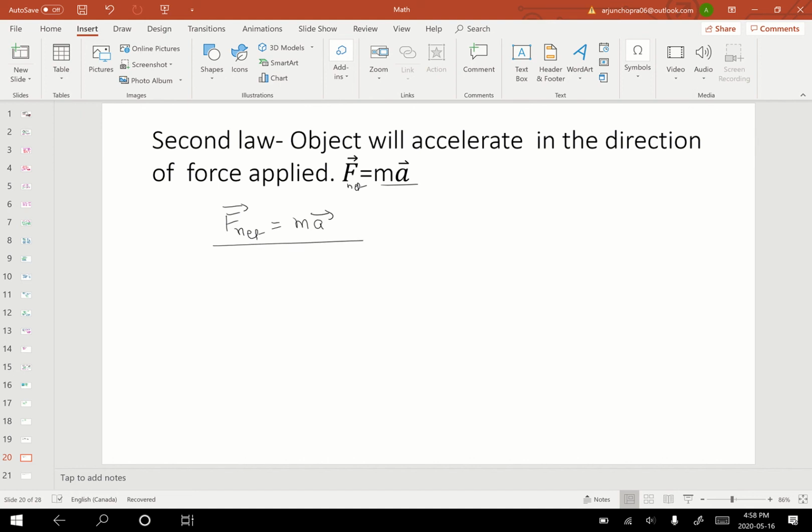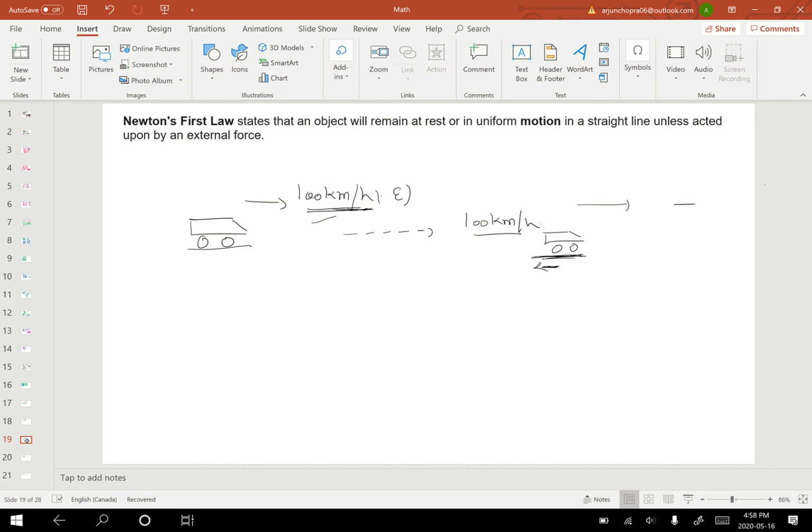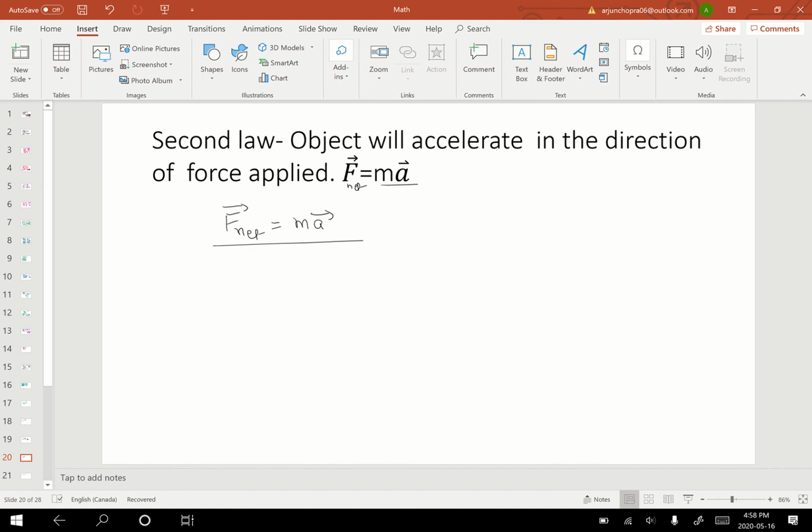So what do I mean by the complete law? Because the previous one does not talk about any frictional forces, but this one talks about the frictional forces also. If I wanted to understand this law, I will again take the example of a car which is moving with 100 kilometers per hour in the east direction, and will keep on moving in the east direction at 100 kilometers per hour, until or unless it is acted upon by an external force.